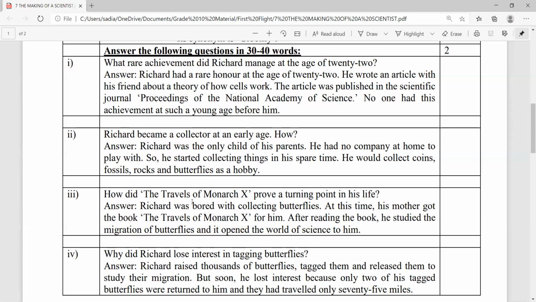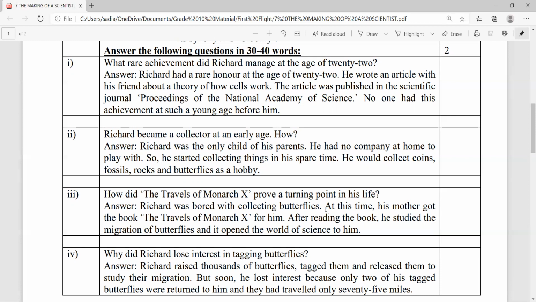How did the travels of Monarch X prove a turning point in his life? Robert W. Peterson, in The Making of a Scientist, projects that Richard was bored with collecting butterflies.